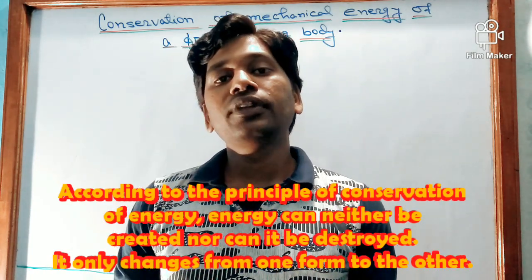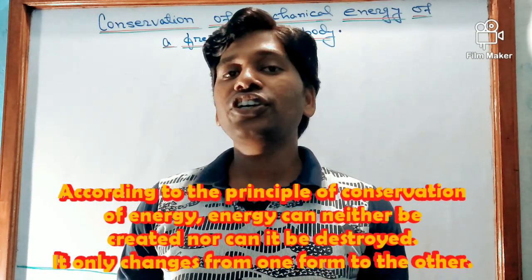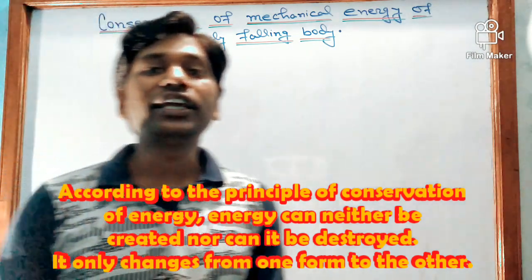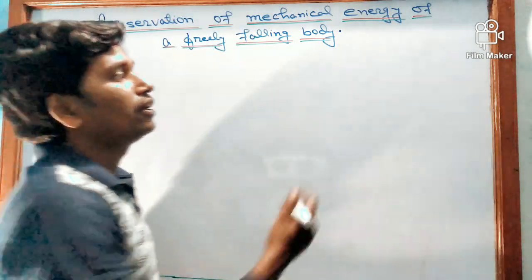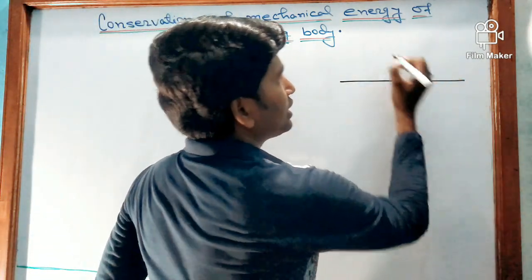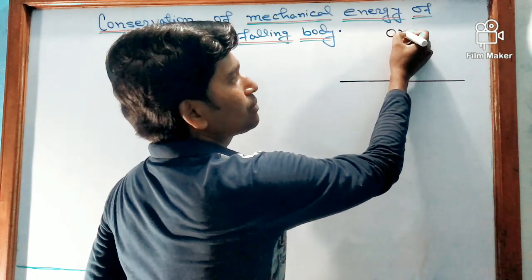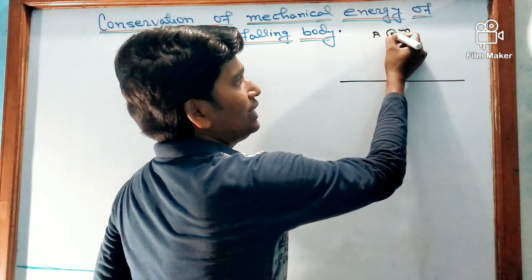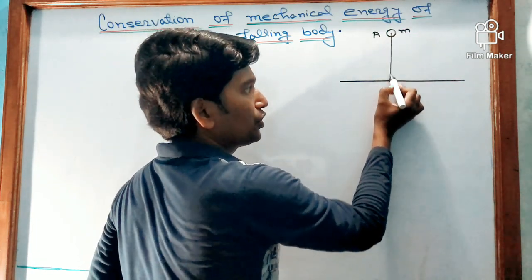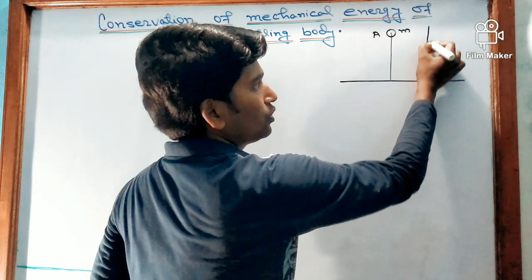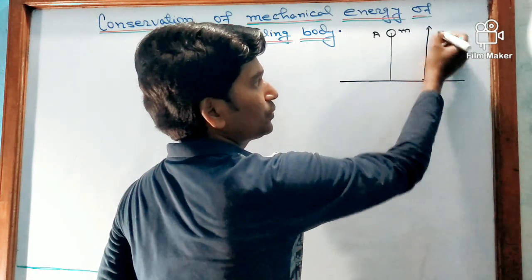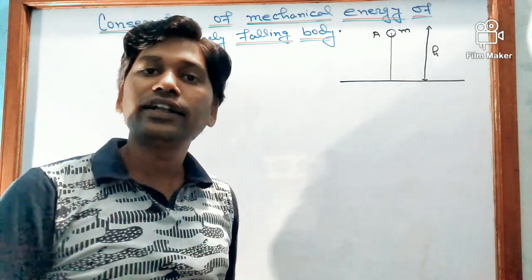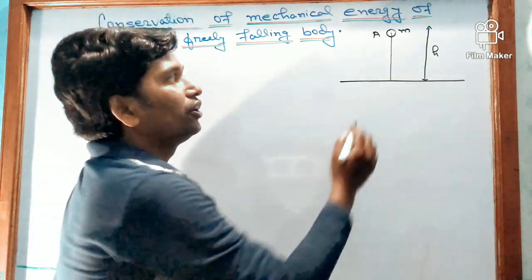Let us see the conservation of mechanical energy of a freely falling body. For this, we will consider a body of mass m at a point A at rest, and it is at a height h from the surface of the earth. So this height is h. Let this body fall freely under gravity.